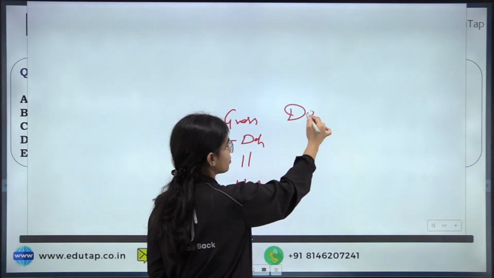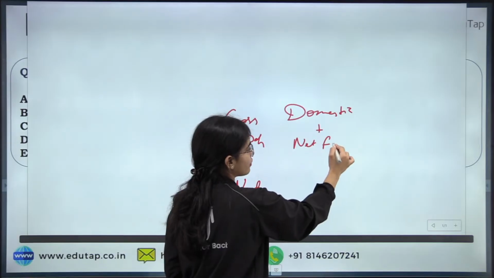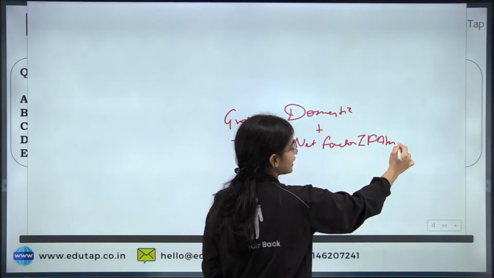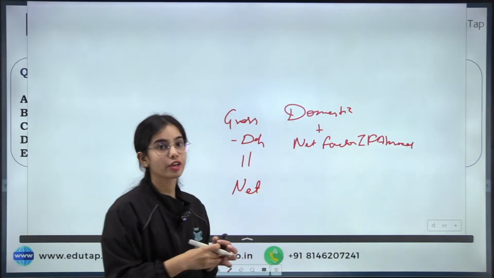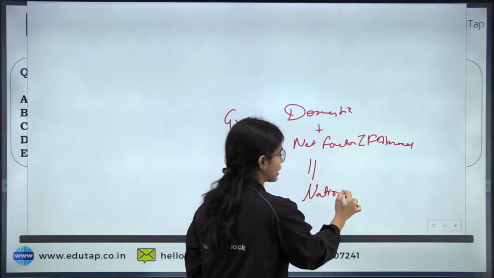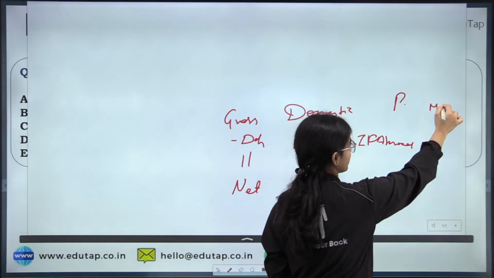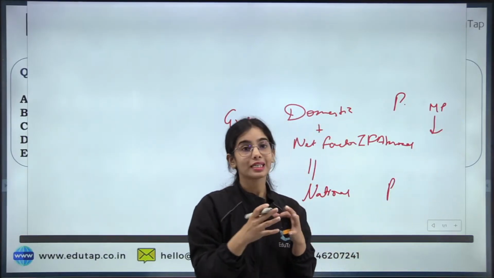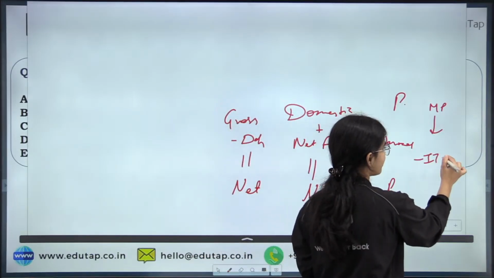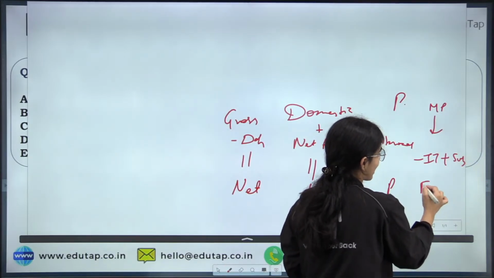From the domestic, if you add the net factor income from abroad, that is, we are adding the income that we are earning from abroad, we will come to national. Then there is the market price. In the market price, that is the price in the market, we are deducting the indirect taxes and adding the subsidies. So from the market price, we will come to the factor cost.